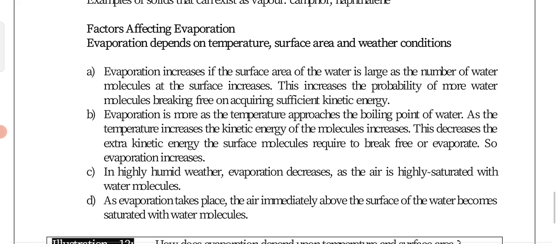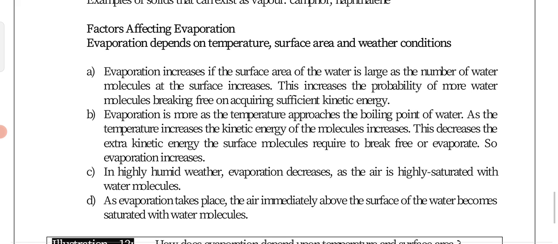Next, the surface area. Just now I gave the example of a cup of tea. If we take hot tea in a plate, a container with more surface area, it will cool within just a minute. But in a cup, in a small area, it will remain hot for some time. So if the surface area increases, the rate of evaporation increases.